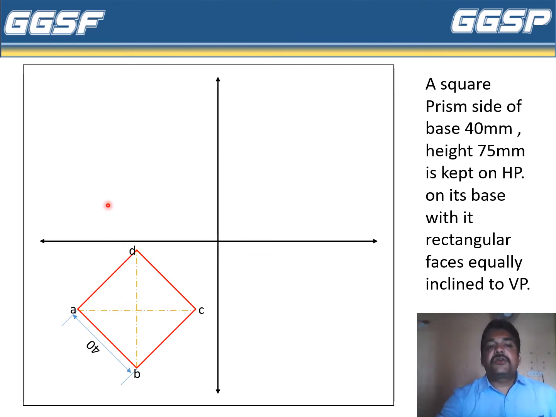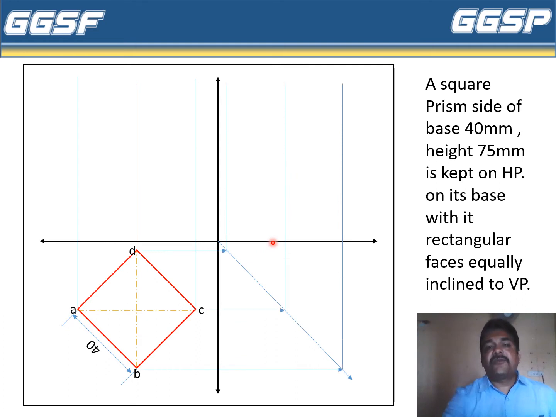Now we have to draw the front view and side view of this vertical square prism. How will we draw it? Obviously we have to draw the projections vertically here, 1, 2 and 3. Then for the side view we have to draw a line inclined at 45 degrees, bisecting this 90 degree angle. Then we have to project the projections onto the side view.